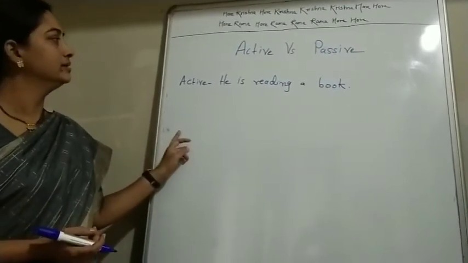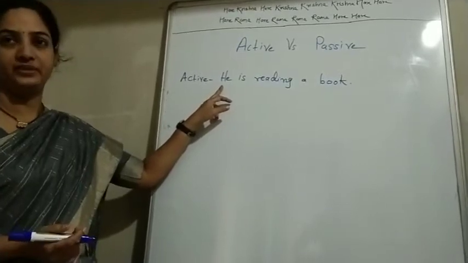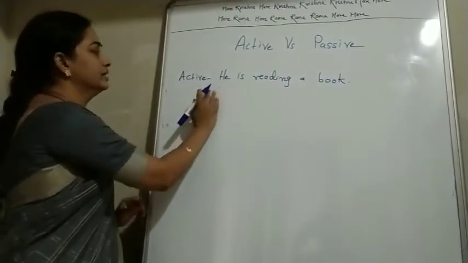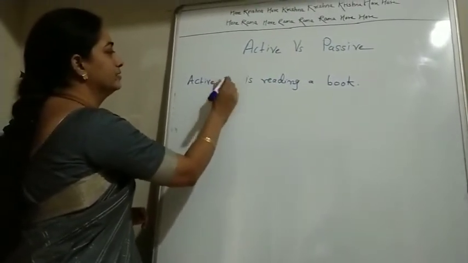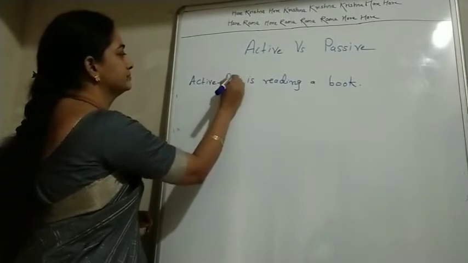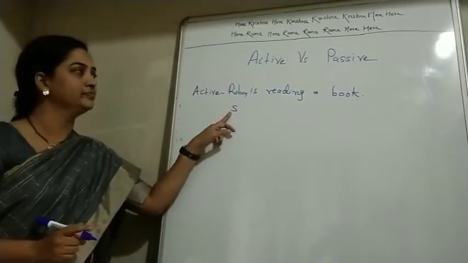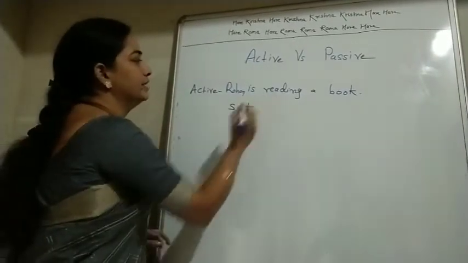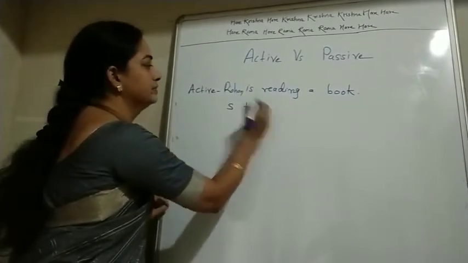So here in active voice, subject comes first, and he is the subject here. Okay, so he is subject. So instead of he, I am going to take here Rohan. So Rohan is a subject here. Then here is is and reading. So I am completely taking it as a verb.